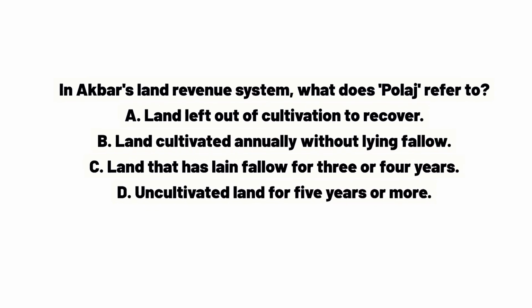In Akbar's land revenue system, what does polaj refer to? A. Land left out of cultivation to recover. B. Land cultivated annually without lying fallow. C. Land that has lain fallow for 3 or 4 years. D. Uncultivated land for 5 years or more. Answer. B. Land cultivated annually without lying fallow.